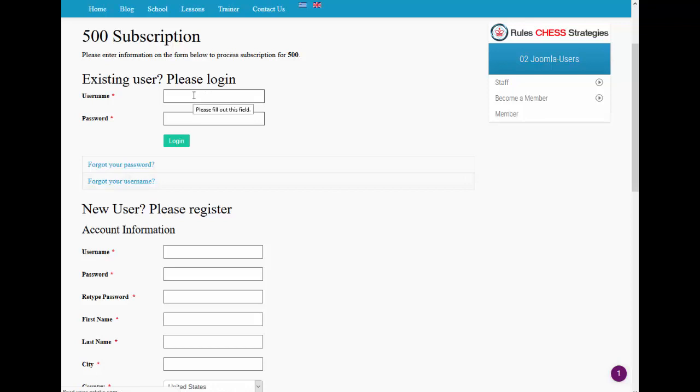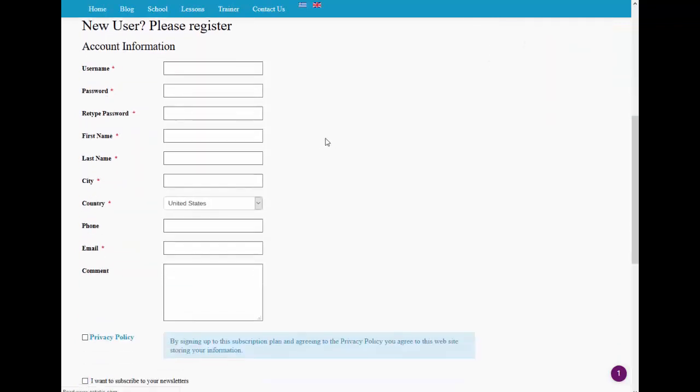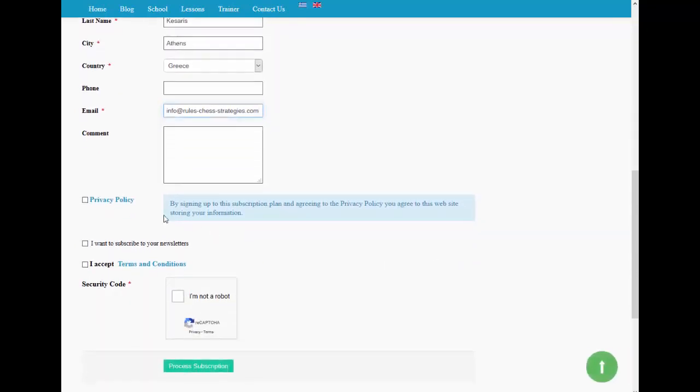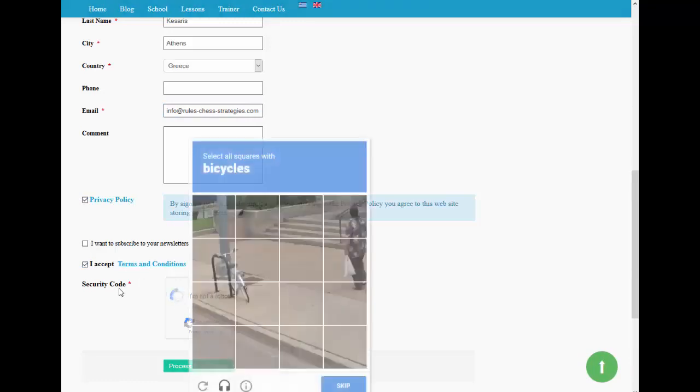If you are already a member, you can add your files here, your records, or you can scroll down, and if you are new, completely new, you can add some information about you here. If you can see a red star, it means that this field is required and you should add it. Now I'm going to add my personal information. After that, you can go down and click this privacy policy and accept the terms and conditions, and of course click here in order to give the security code.